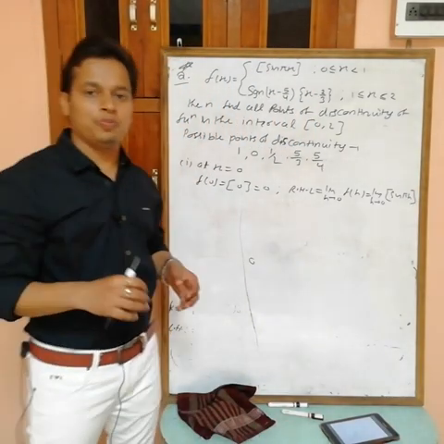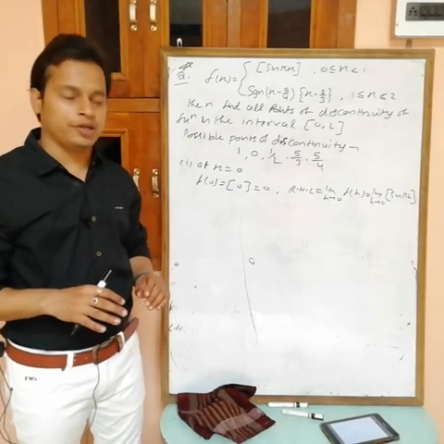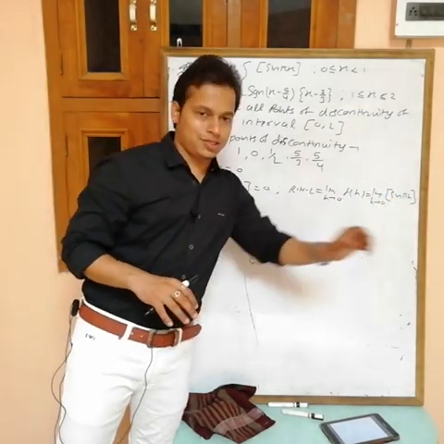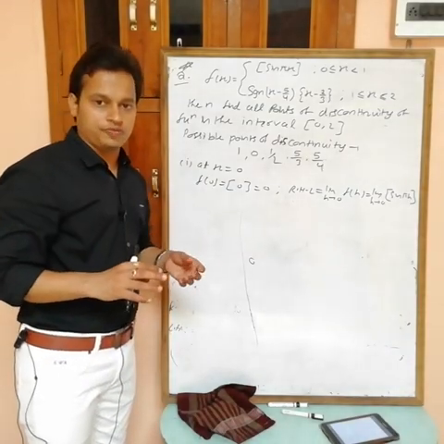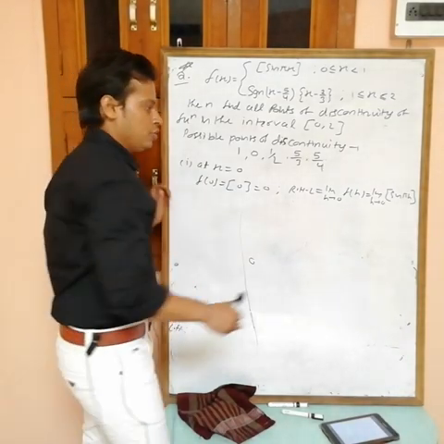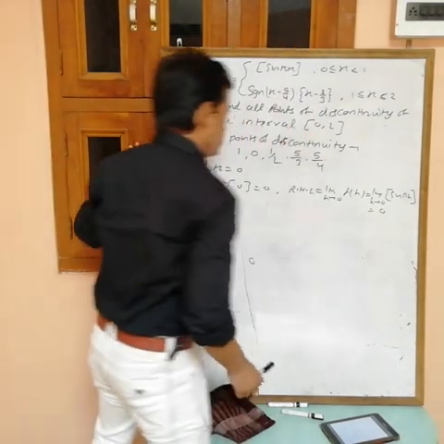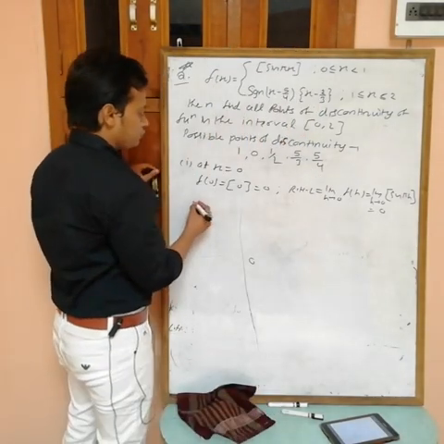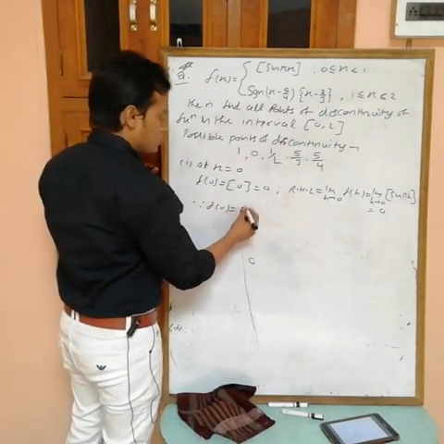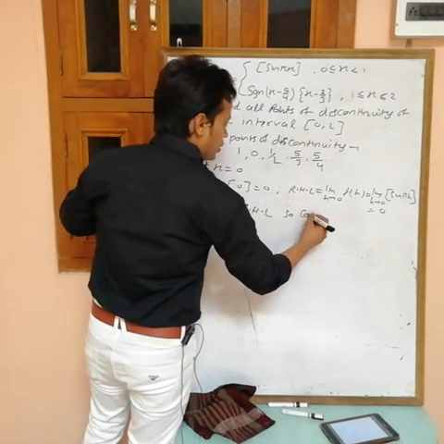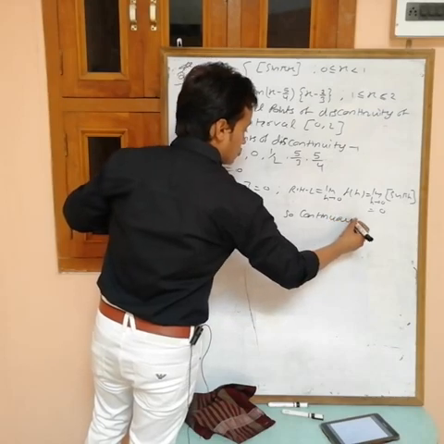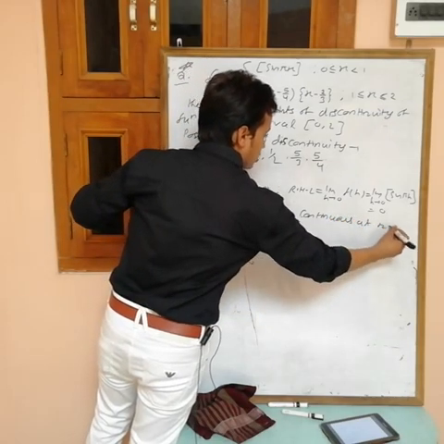If you multiply with π, it again becomes a very small quantity. So sin(πh) is like 0 plus, but the greatest integer of 0 plus is 0. 0 plus means just greater than 0. So this value is also equal to 0. f(0) equals the RHL, so it is continuous at x equals 0.